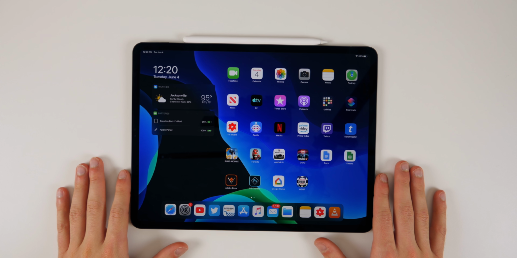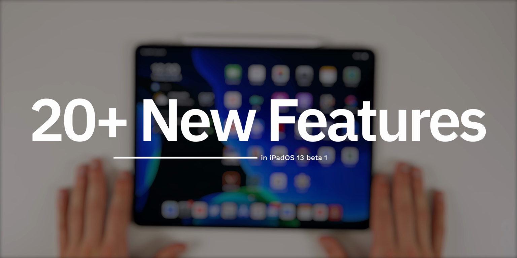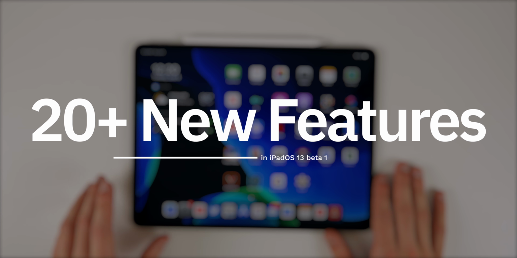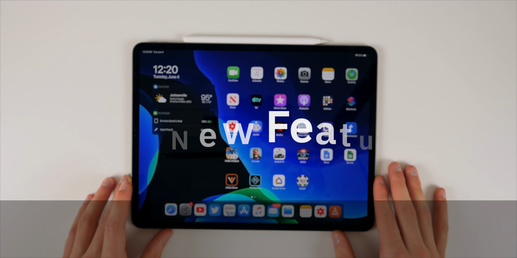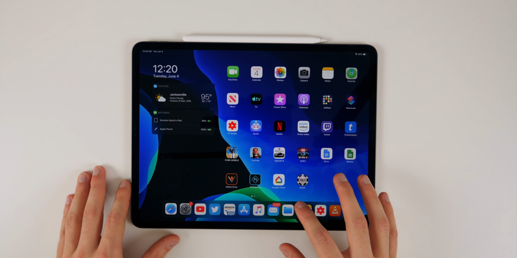What's up guys, my name's Brandon and today I'm going to be showing you more than 20 of the best new features and changes in iPadOS 13 on the iPad Pro. And yes, you heard me right, iOS on iPad is no more.